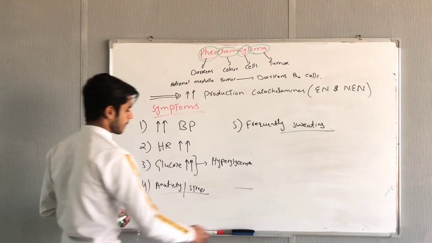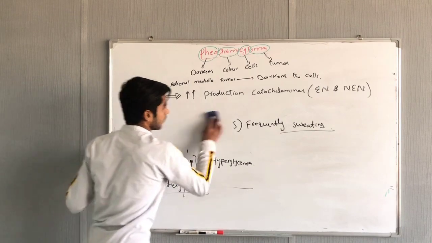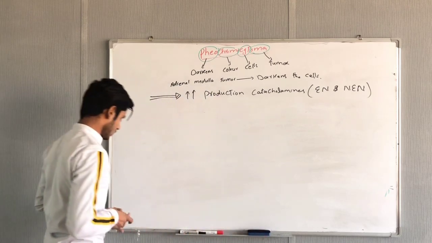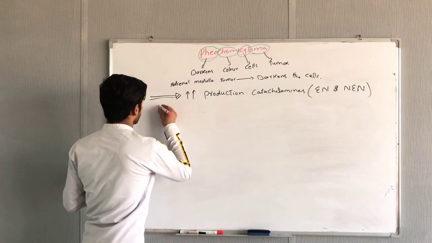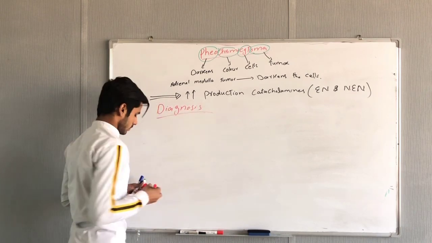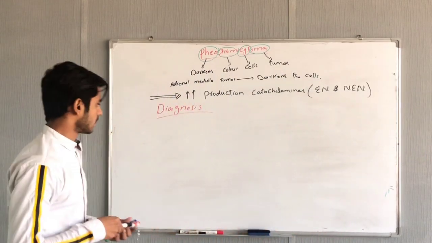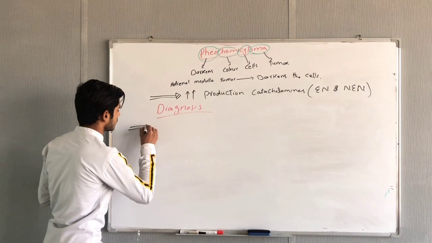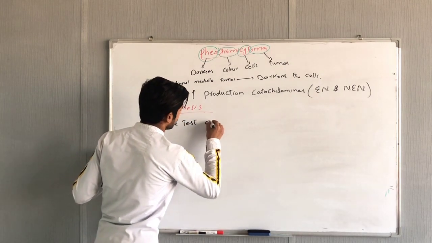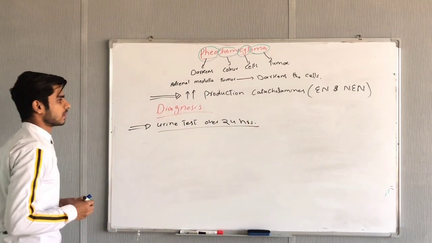Now we will discuss how we can diagnose pheochromocytoma. Diagnosis of pheochromocytoma: we will take a urine test over 24 hours. First, we will take the urine test over 24 hours. Why do we take the urine test over 24 hours?